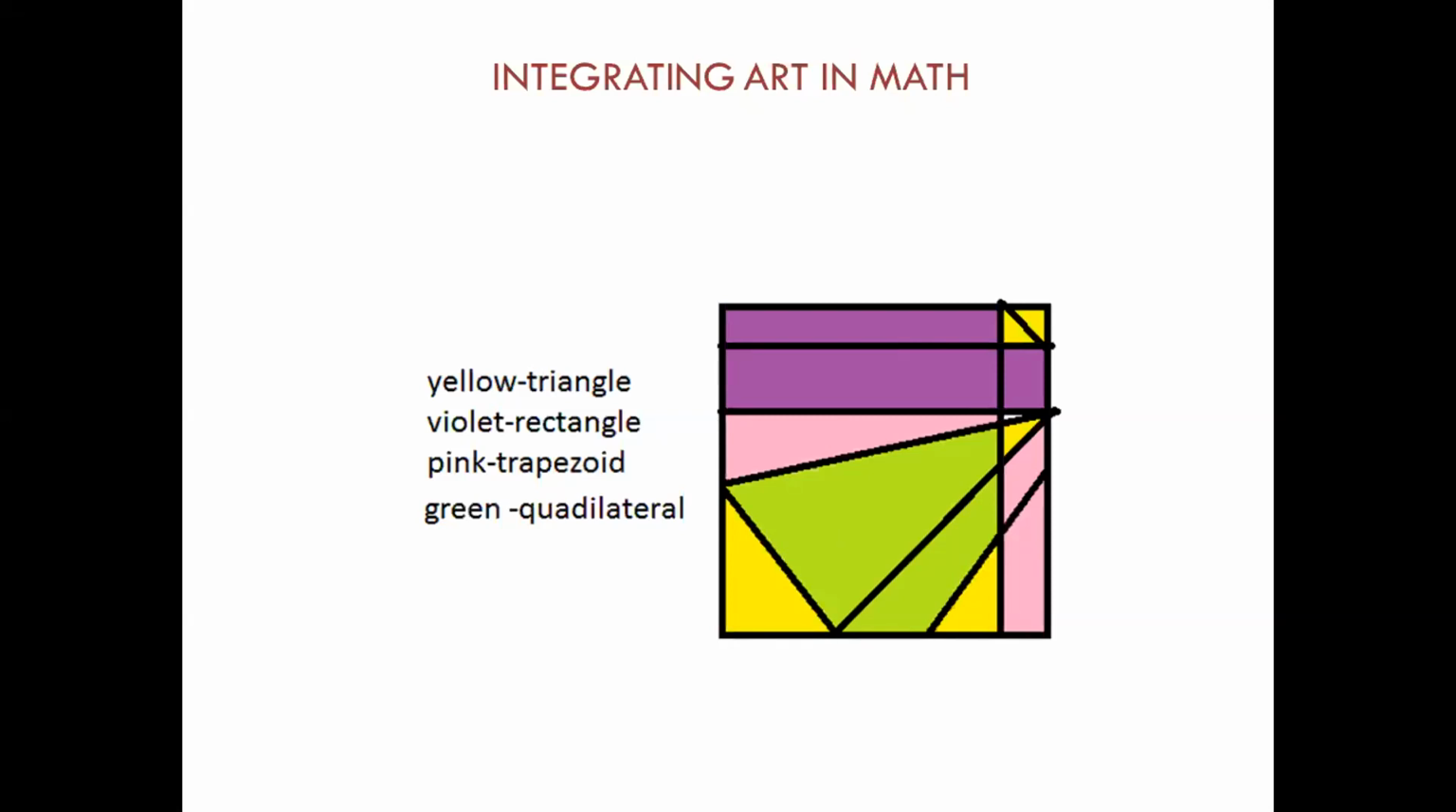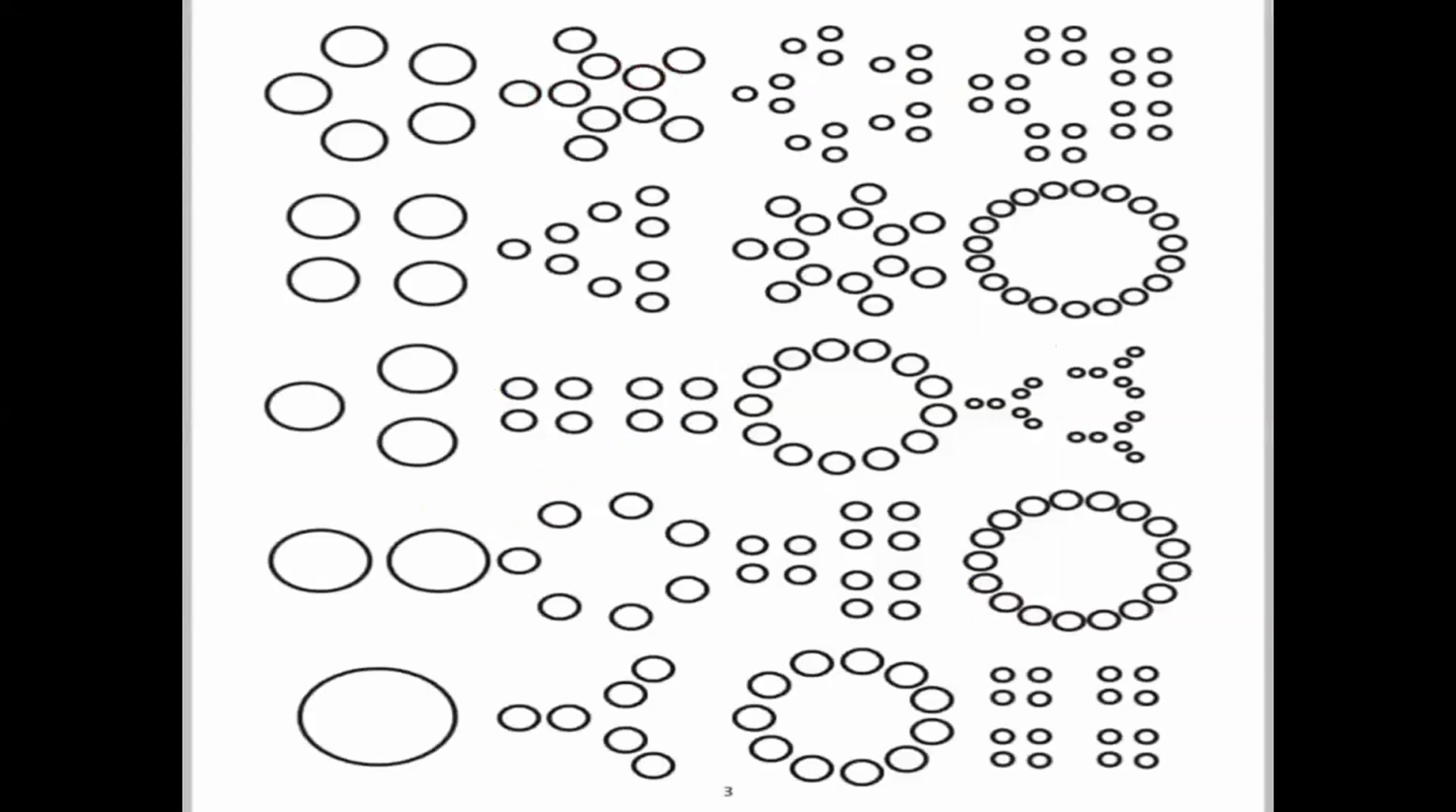And this is another activity integrating art and math, basically for the concept of factors. So for numbers from 1 to 20, they are represented in circles in whatever format they want. If there are 15 circles, they could draw them in whatever way they want.